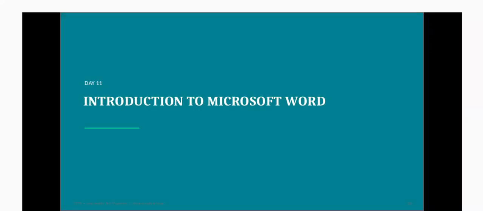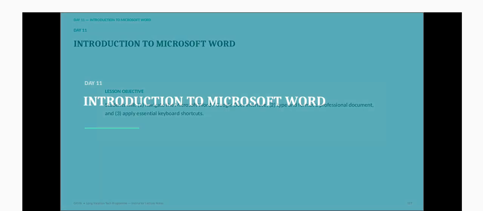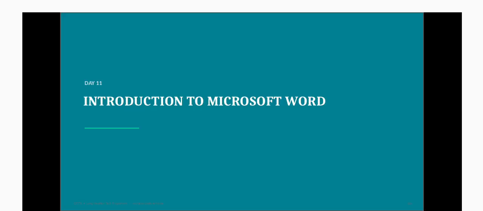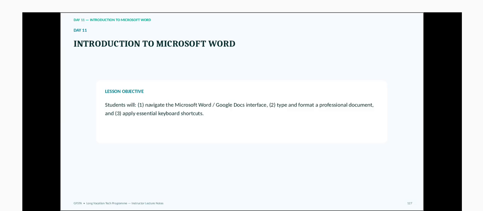Now, without wasting our time, let's look at the objective of what you want to do today. So today, basically, we are considering introduction to Microsoft Word. Don't forget, for the week, Microsoft Word and Excel, and we are considering Microsoft Word today and tomorrow.